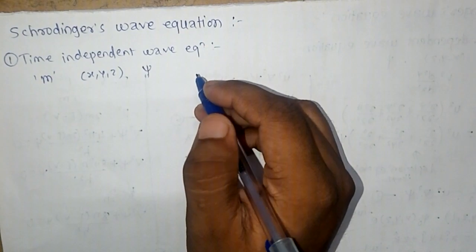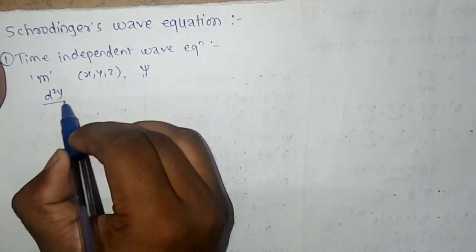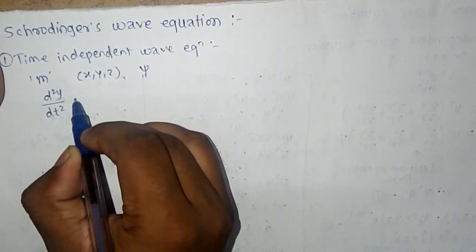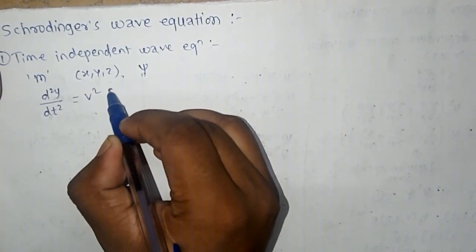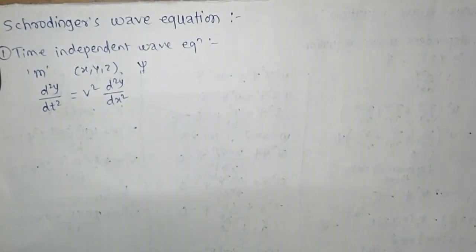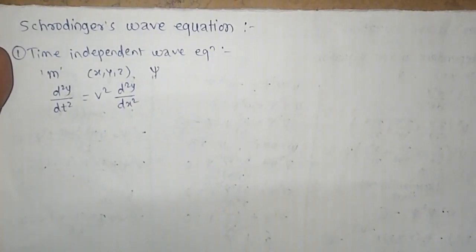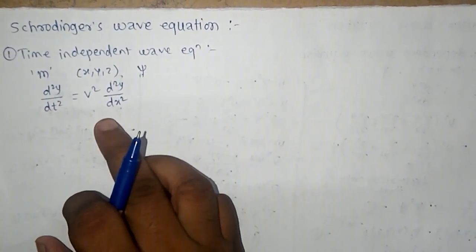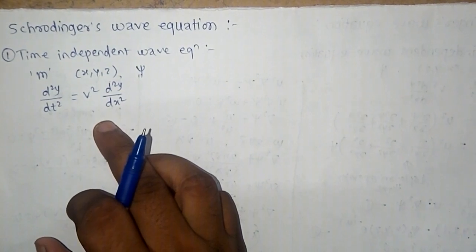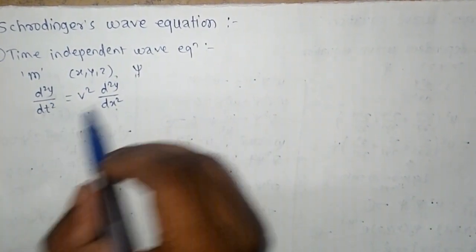And we know the differential wave equation, that is d2y by dt square is equal to v square d2y by dx square. This is the differential wave equation, but this is only for one dimension. If we consider the three-dimensional case, then here we write the displacement as psi.